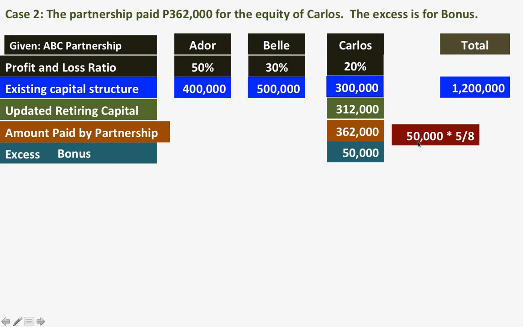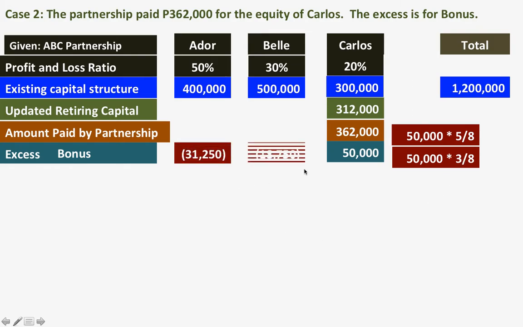So the ratio will be 50,000 times 5 over 8 for Ador, and for Bell 50,000 times 3 over 8. So the corresponding shares of Ador and Bell are 31,250 and 18,750 respectively. Okay?